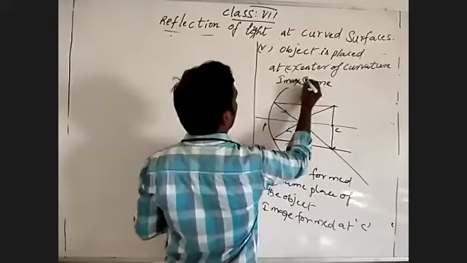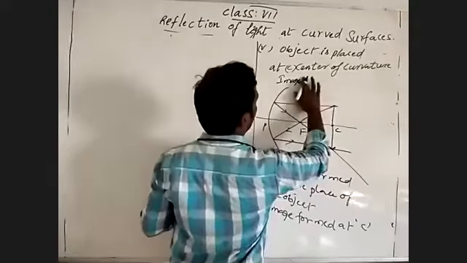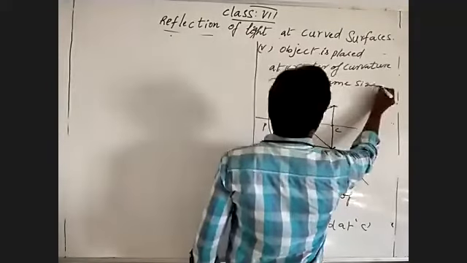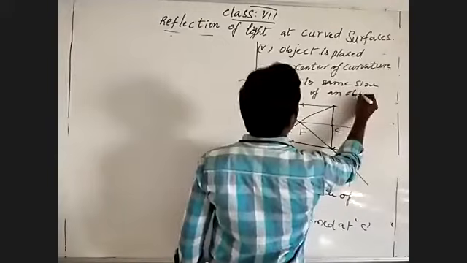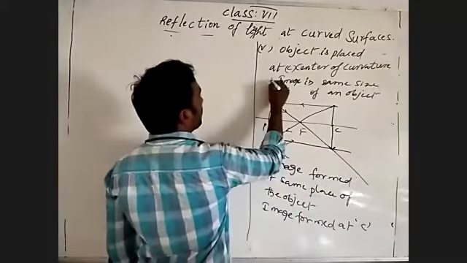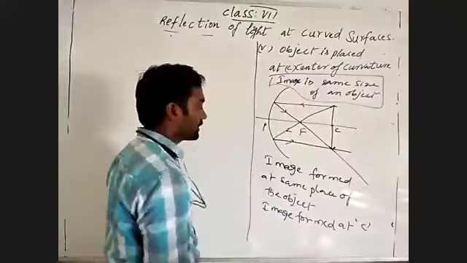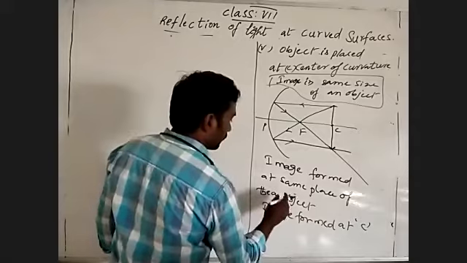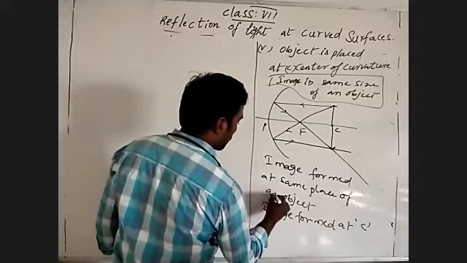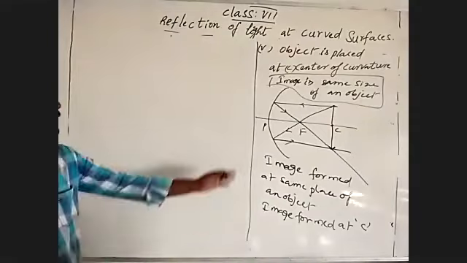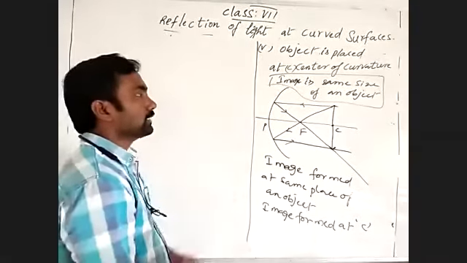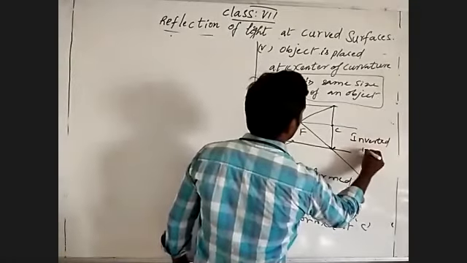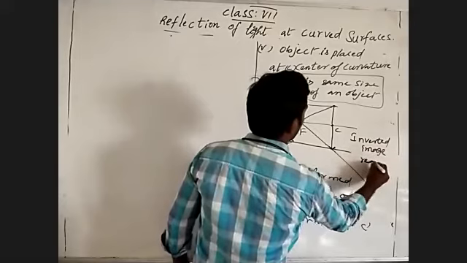Image is same size of an object. How the object size? It shows same. Image is same size of the object. It remains same. Inverted image and real image.